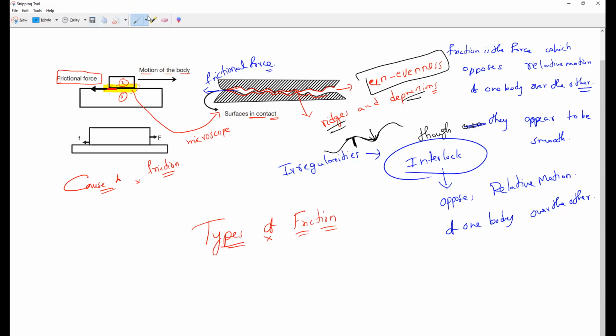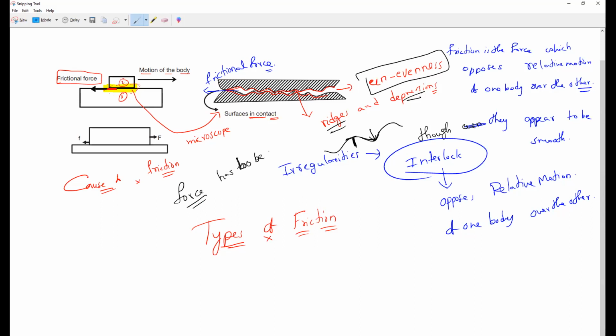Now, can you tell me how we can overcome friction? I am not asking about lubricant. Generally, if you want to overcome friction, what has to be done?